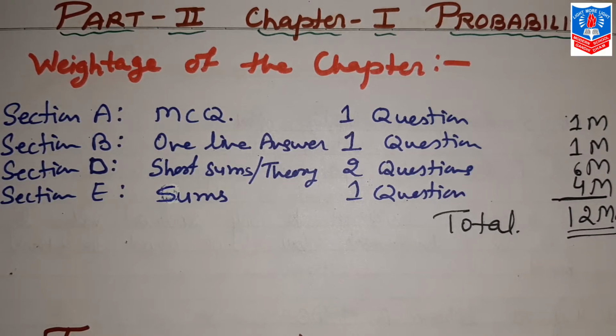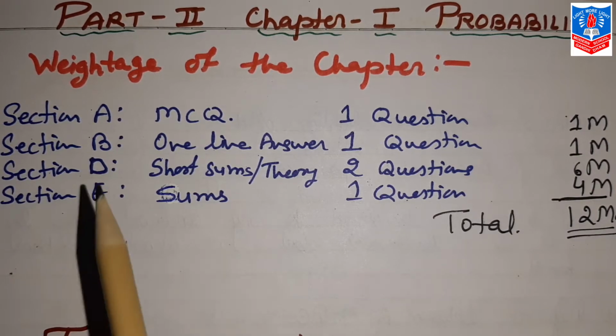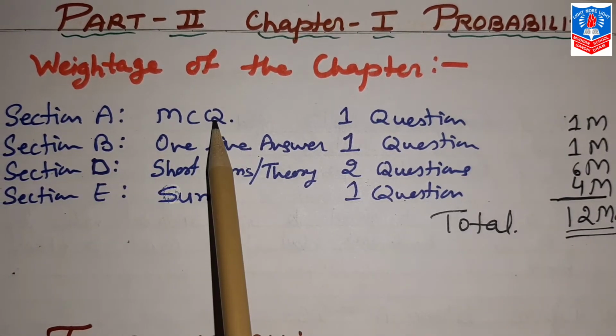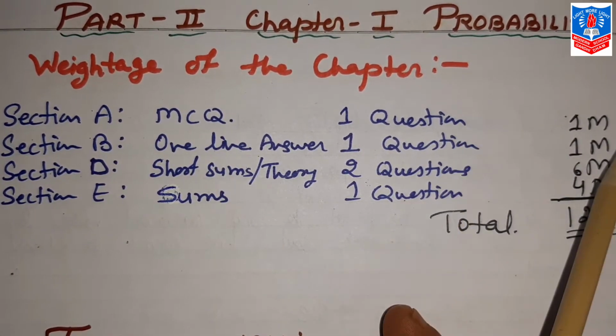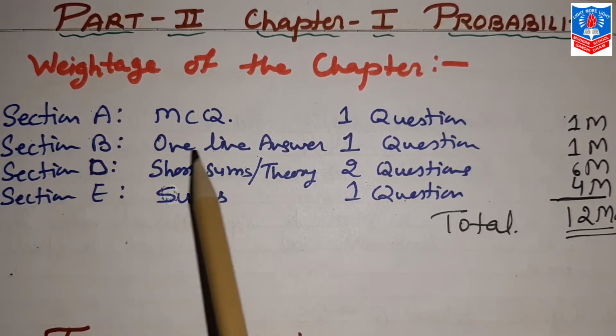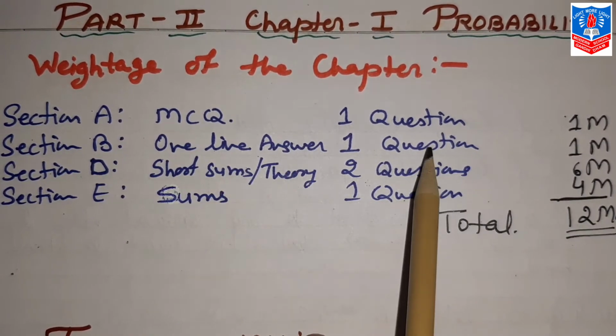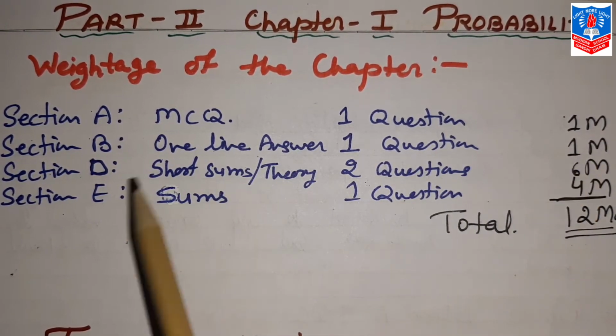Today, of course, we will start with the theory part only of this chapter. But before we start theory, let us discuss what is the weightage of this chapter. Section A, MCQ, one question of 1 mark. Section B, one line answer, one question of 1 mark.